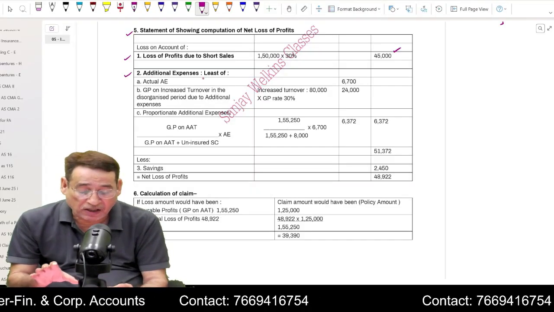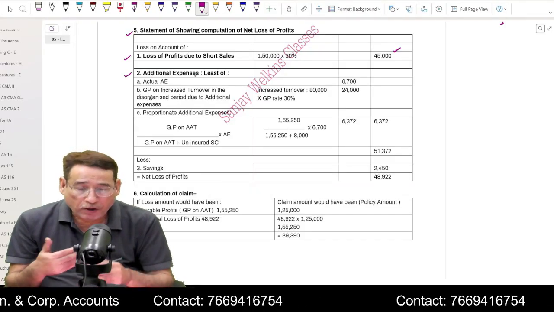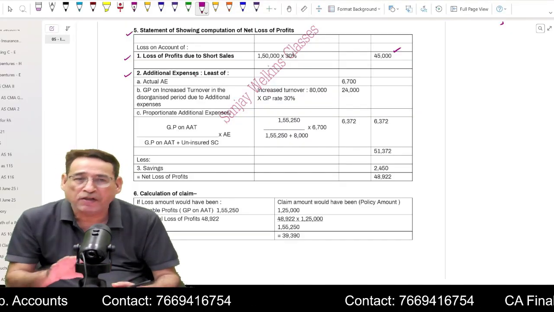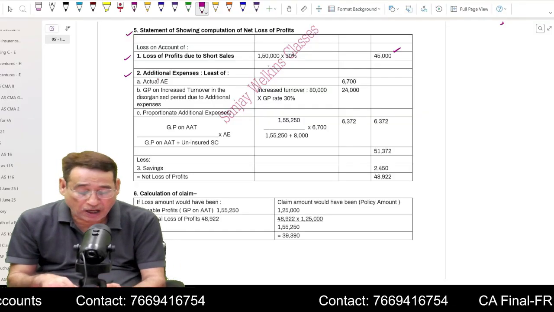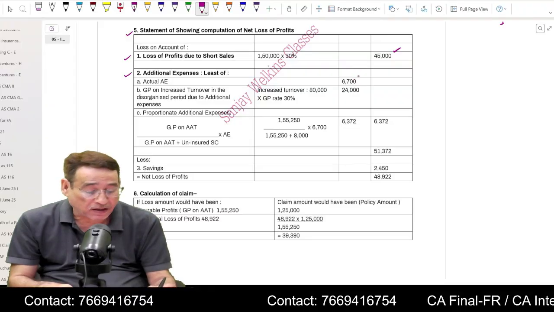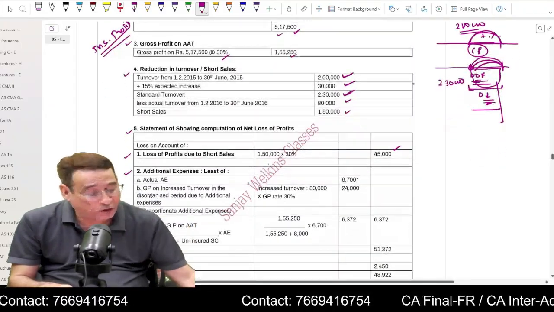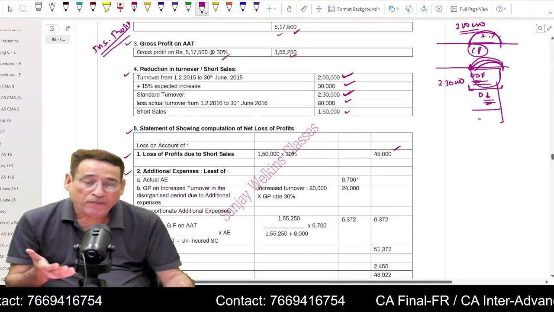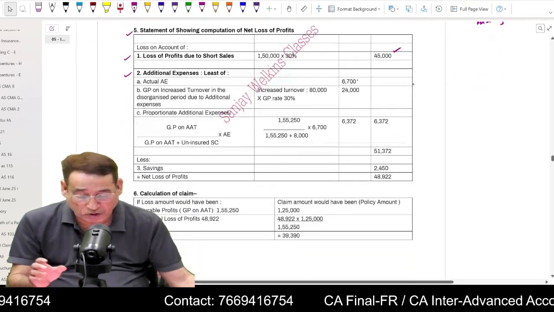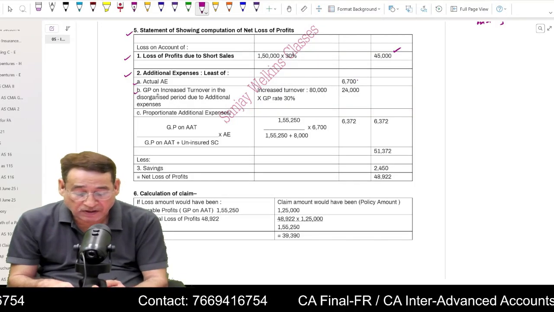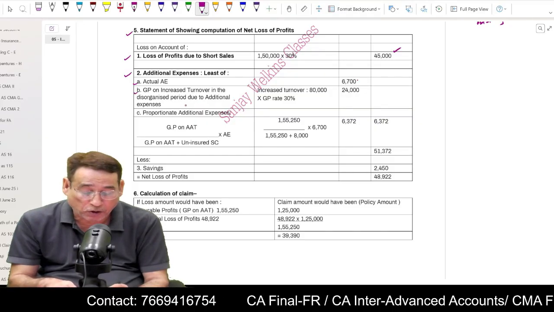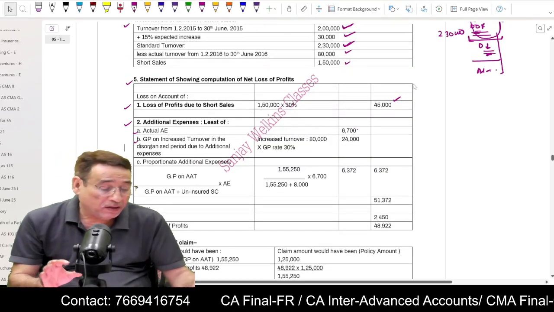Here, I will write additional expenses. Correct? Because when we are incurring additional expenses, indirectly it is also a loss because it is contributing to a loss. Now, out of the least figure, we will take the actual expenses. It will always be given in the question that in the dislocated period, there are some additional expenses. So additional expenses you are going to write here, known as actual expenses. Then under the second step, you are going to write here gross profit on increased turnover in disorganized period due to additional expenses. This step is vital.